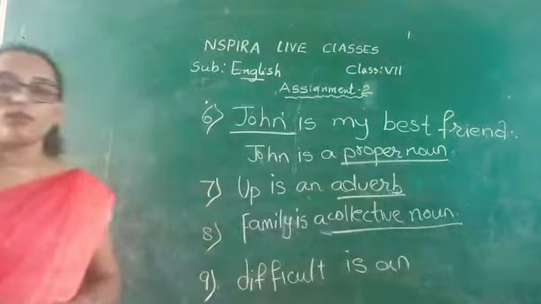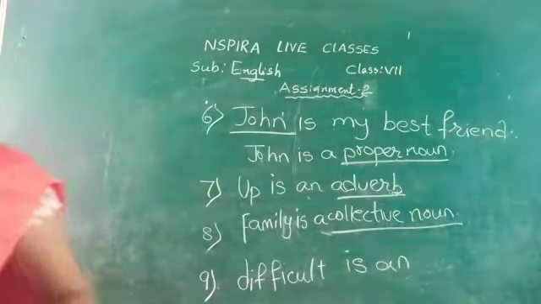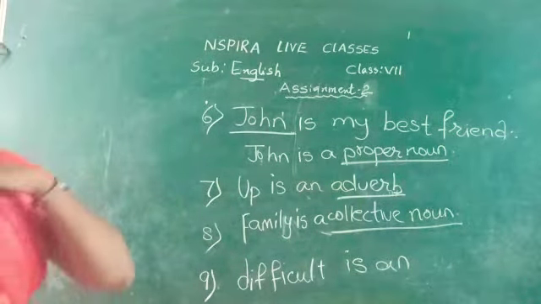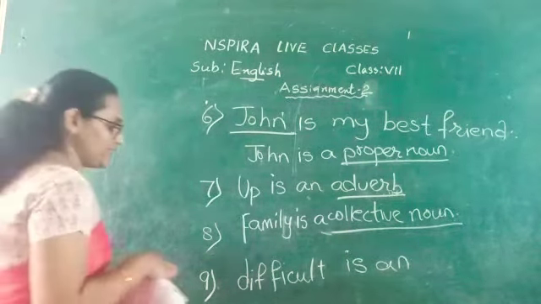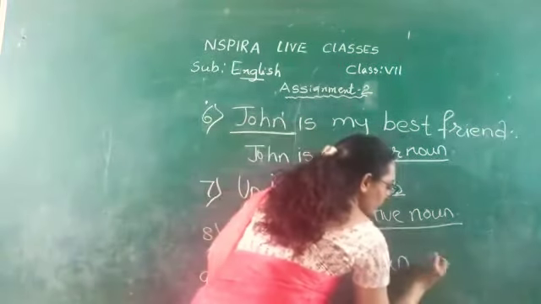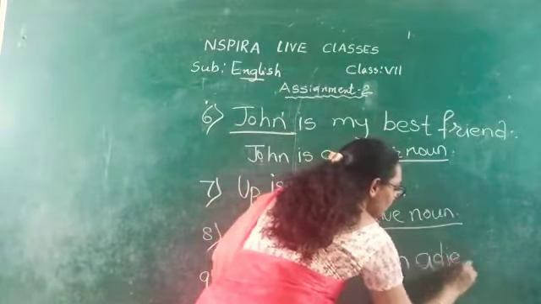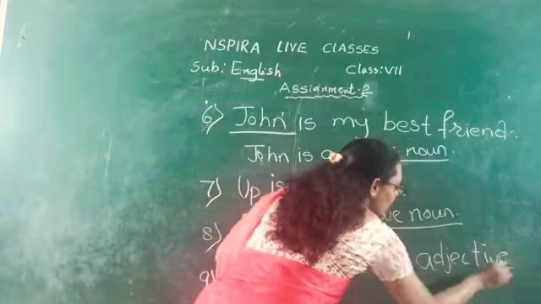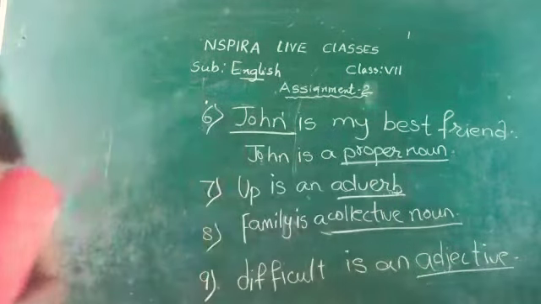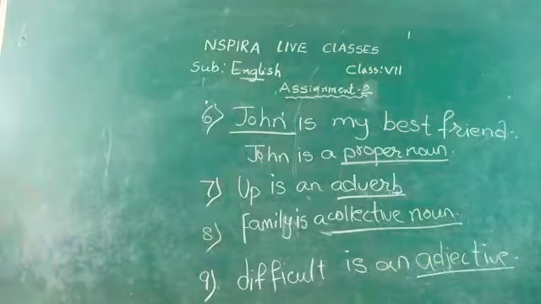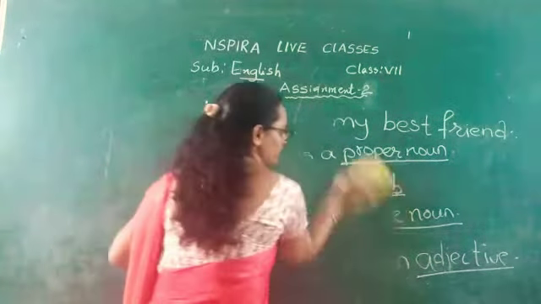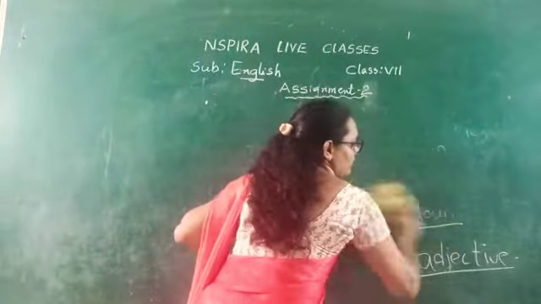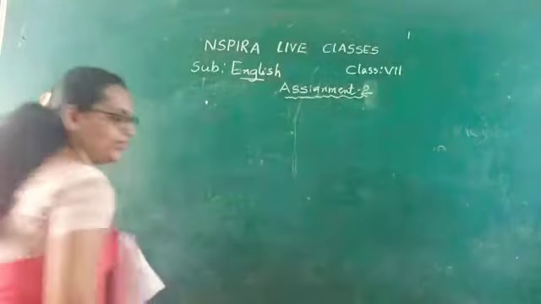When we get the answer for the interrogative word how, it will be an adjective. So here in the sentence, difficult is an adjective. Okay, students, you got the clarity? Hope so. See the next one. Tenth one.